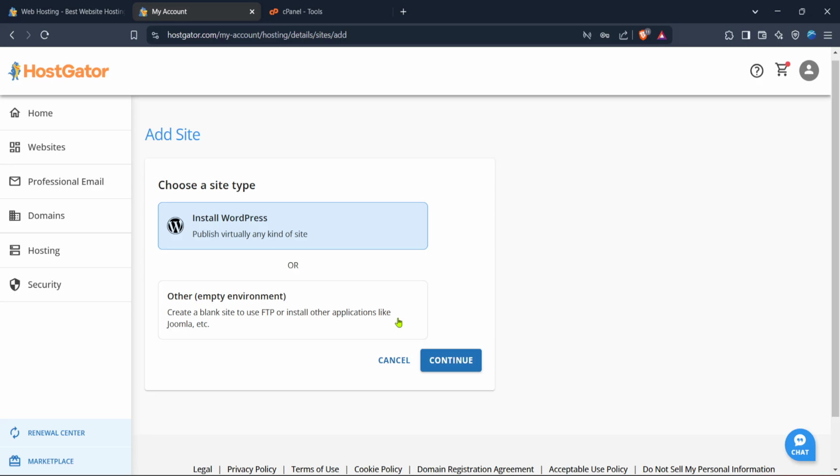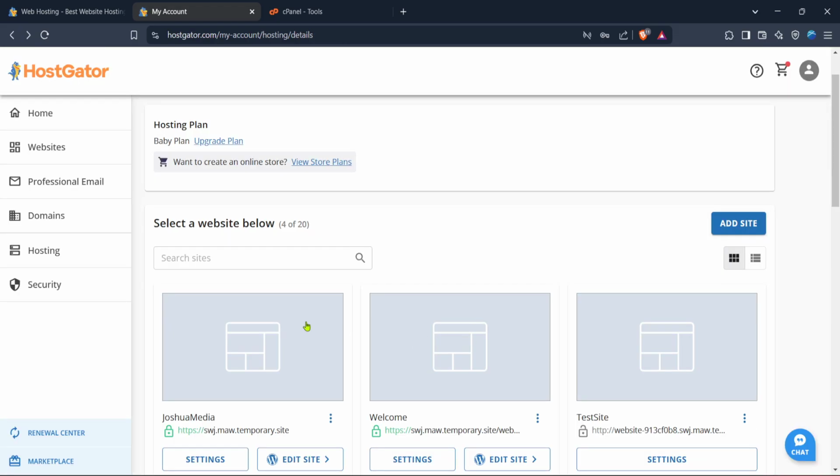Hostgator will now process your request. This may take a moment, so be patient. Once done, you will receive a confirmation and your site will be listed along with the others on your dashboard. You've successfully added another website to your Hostgator baby plan.